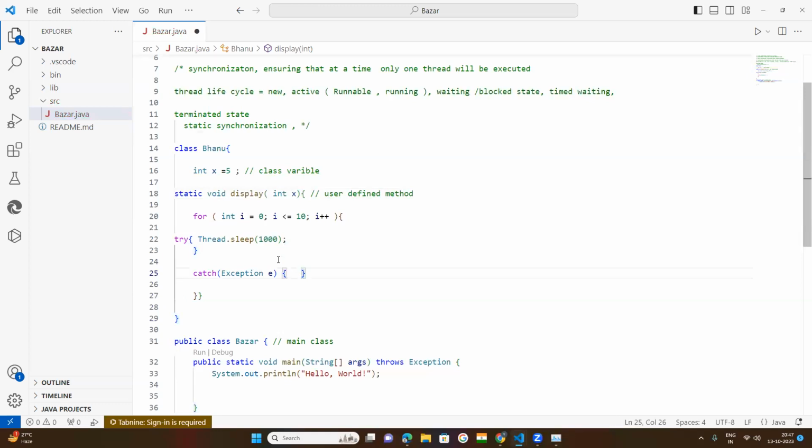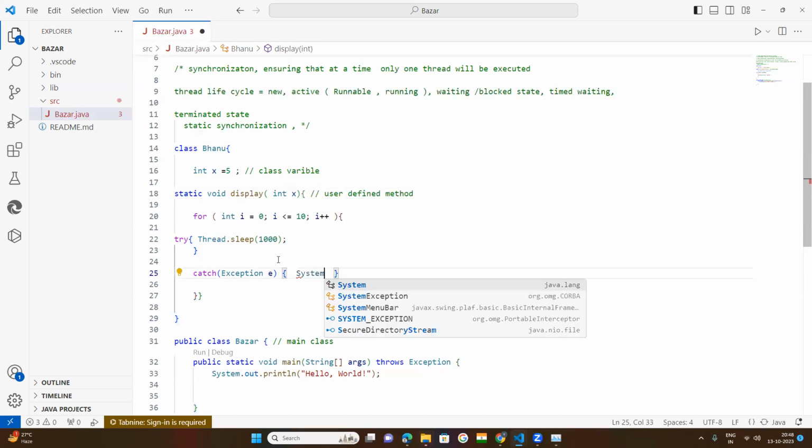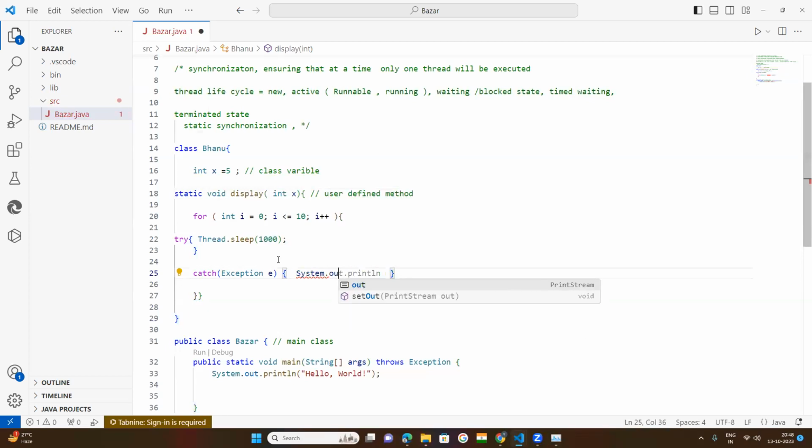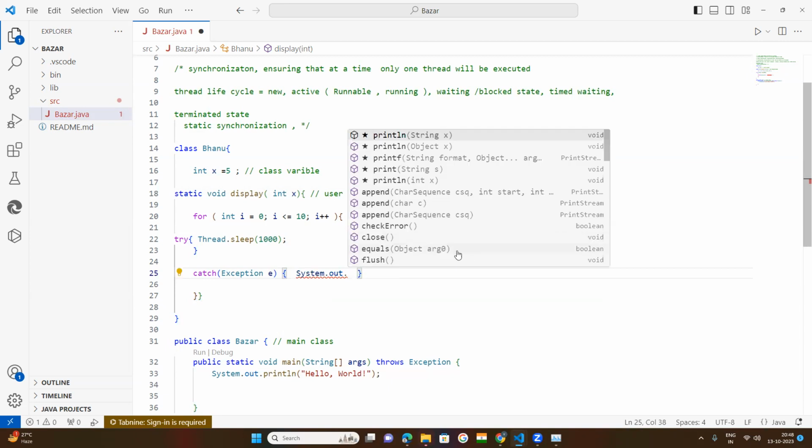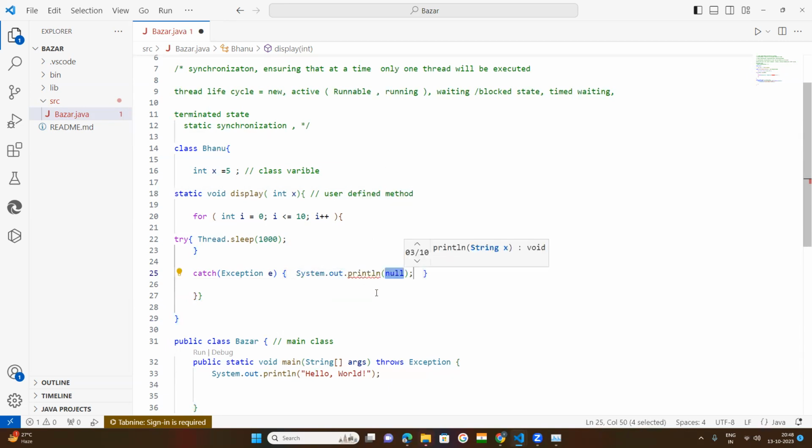If you want to get a printout statement, you can keep a little bit of code here: System.out.println. Here you pass the e.